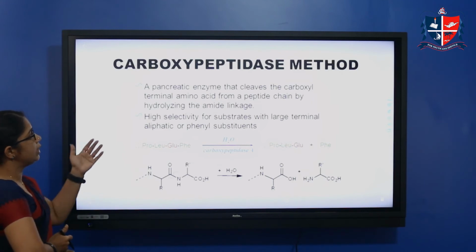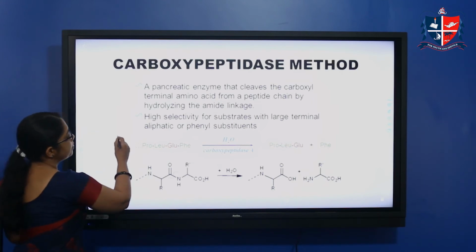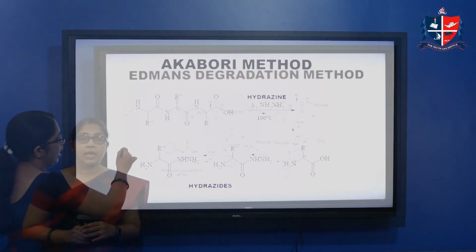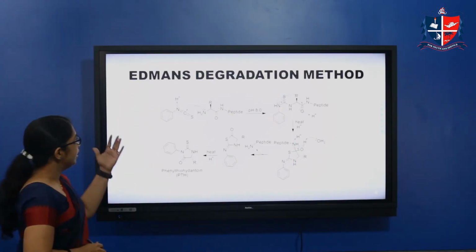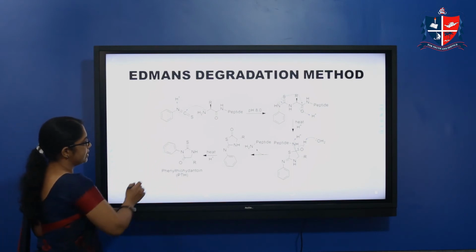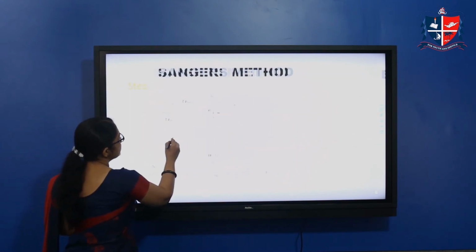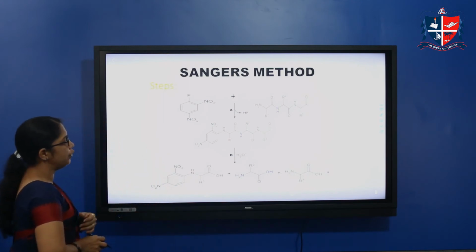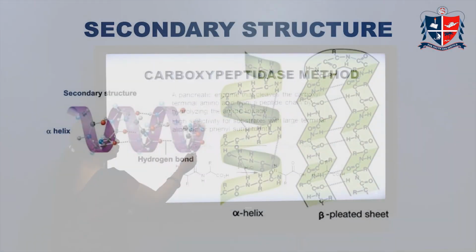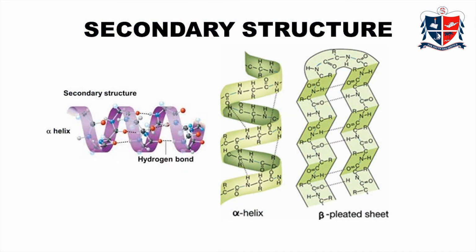For the C terminal, one is the carboxypeptidase method and the other is the Akabori method using hydrazine reagent. And for the N terminal, Edman's degradation method using phenyl isothiocyanate as a reagent, and Sanger's method using 2,4-dinitrofluorobenzene. So these are the different methods for the identification of primary structure. The next one is about the secondary structure.